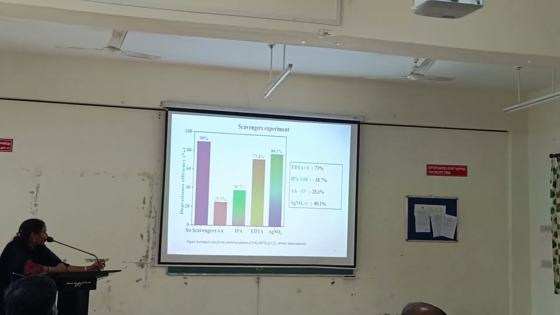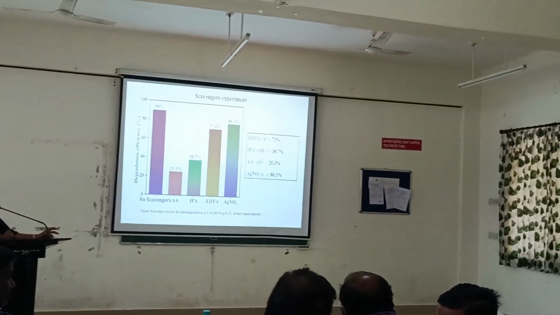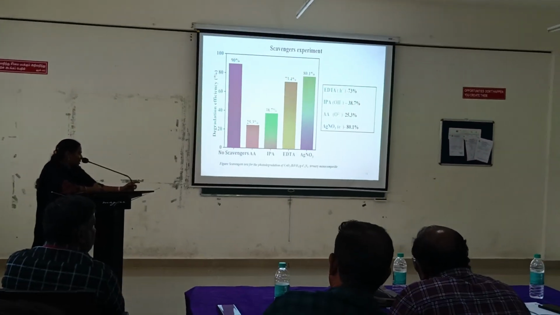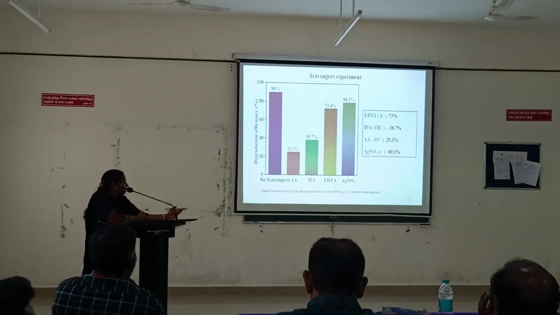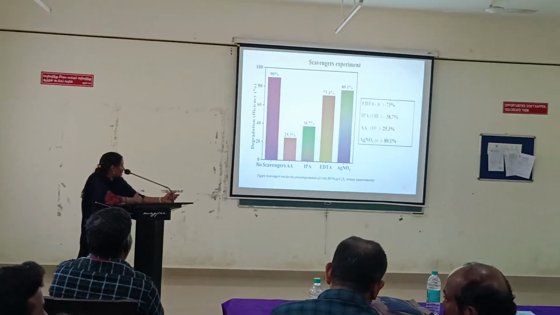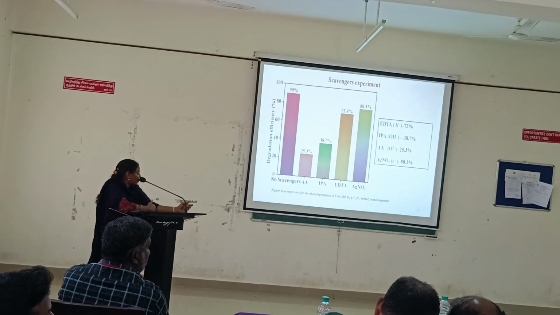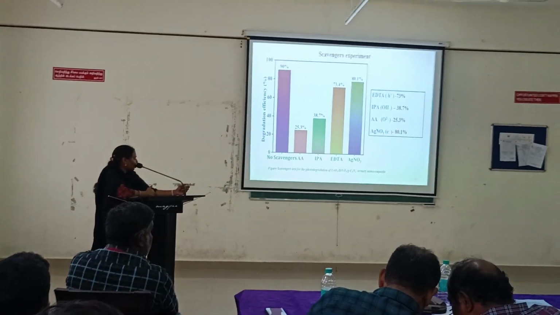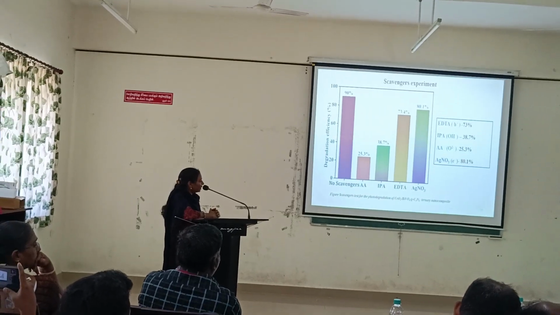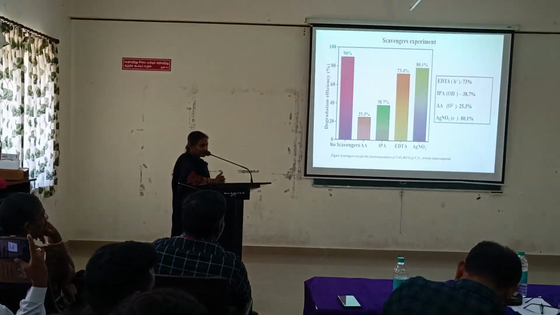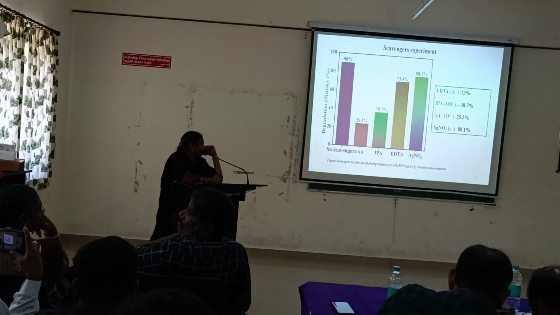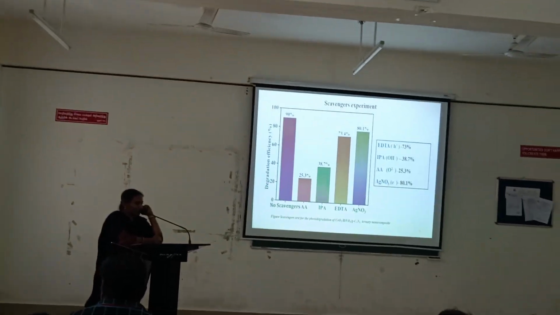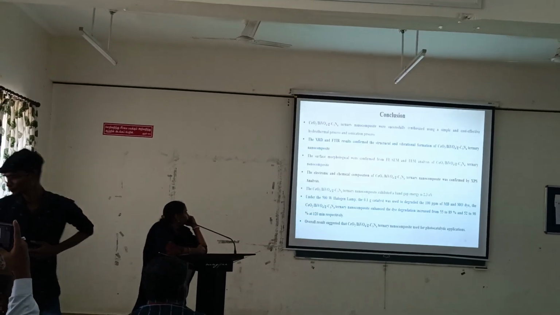Scavengers experiment. We are using some scavengers, EDTA, IPA, ascorbic acid, AgNO3, for holes, OH minus trappers, superoxide ion trappers and electron trappers. After the addition of these scavengers, the degradation efficiency is drastically decreased from 90% to 25.3%. We found the strongest reactive species is O2 minus radicals, superoxide anions, and then another strong reactive species is OH radicals. These OH radicals and superoxide anions both are involved in the degradation process to break up the dye molecules to convert them to CO2 and H2O.